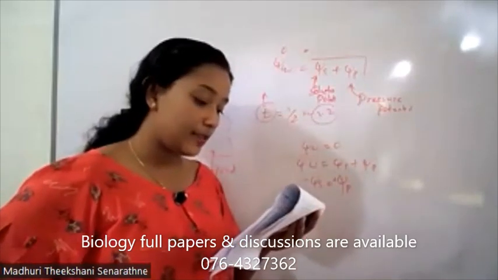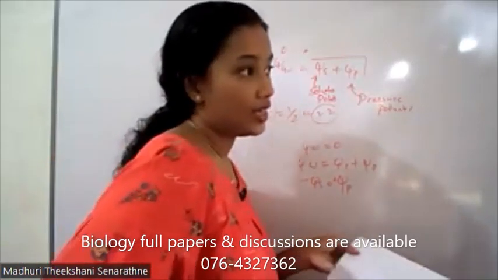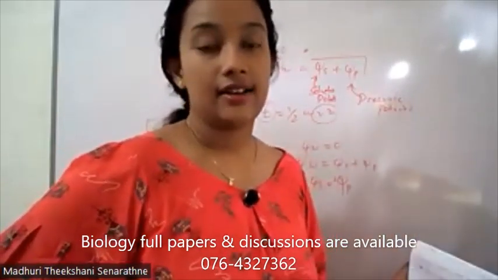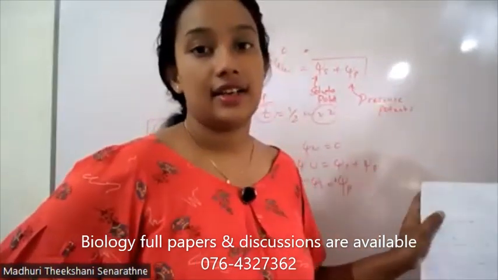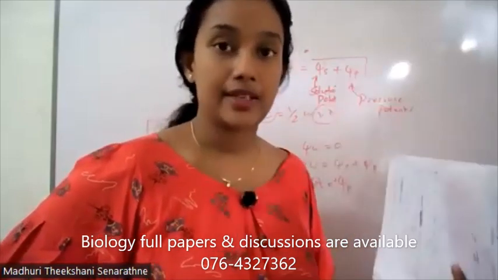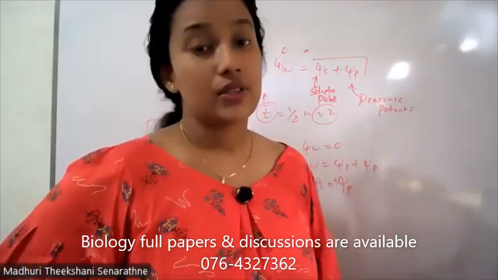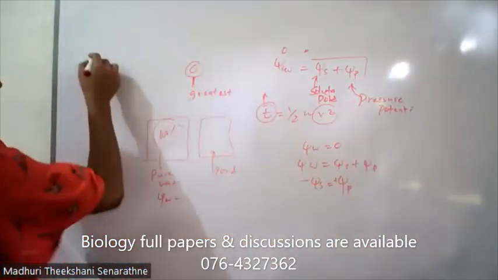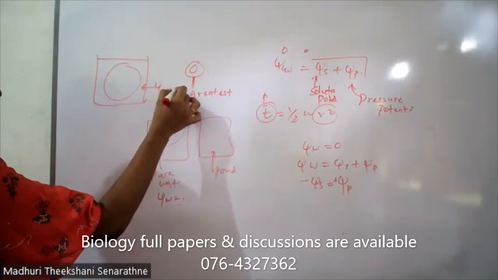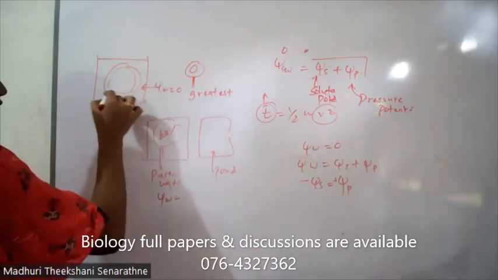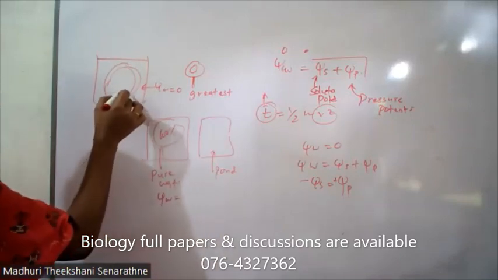When a flaccid cell is placed in pure water, water enters the cell. Any cell has a vacuole. The vacuole contains cell sap. Cell sap is an aqueous solution in which many ions, pigments and everything are dissolved. So when a cell is placed in pure water, it has psi W. This is the cell and this is the vacuole. In the vacuole, this is the cell sap. This is the aqueous solution.